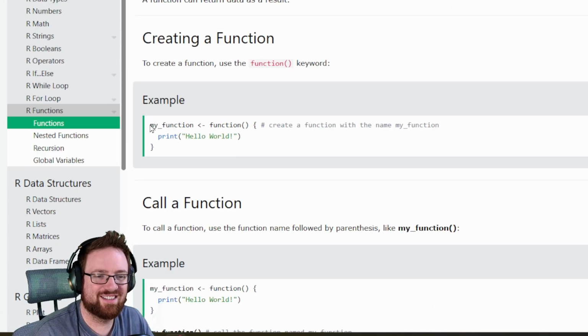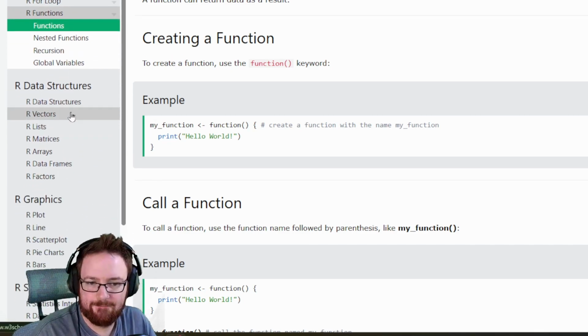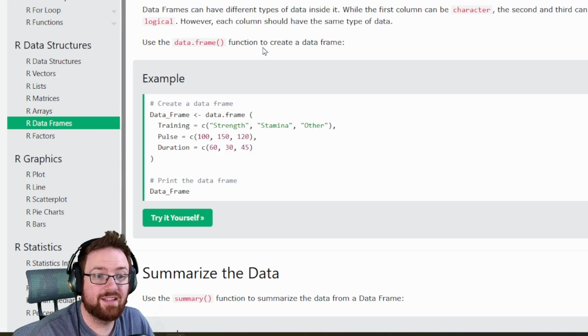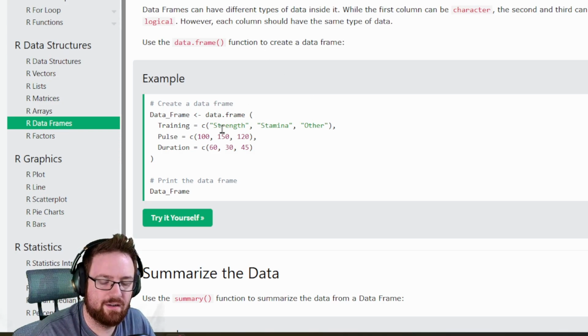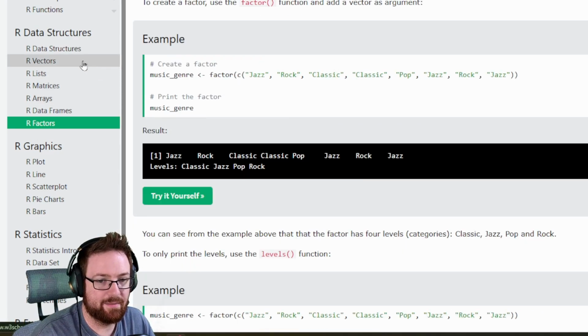Oh, functions are like variables? Is this functional? Is R a functional language? That would explain why I can't find anything about structs or anything. Oh, data frames. Maybe? No, it's a table. It's literally a table. I guess C is for create. Or is it column? This is very interesting. What's a factor? So C has got to be column.